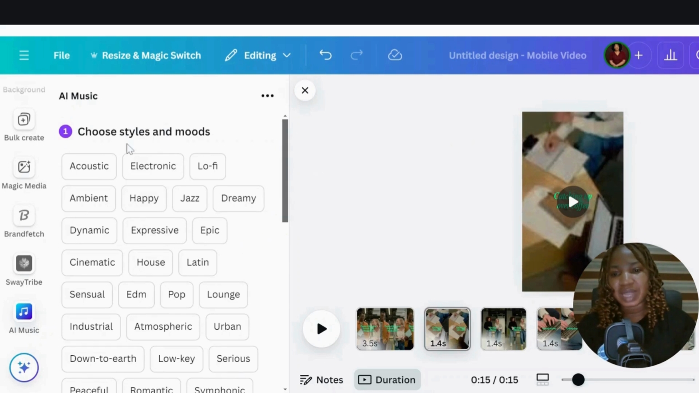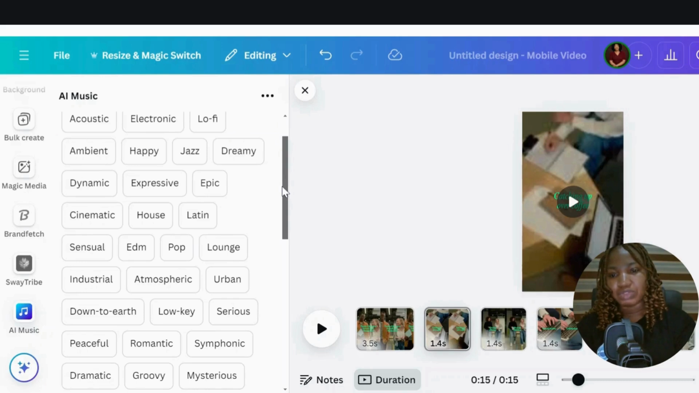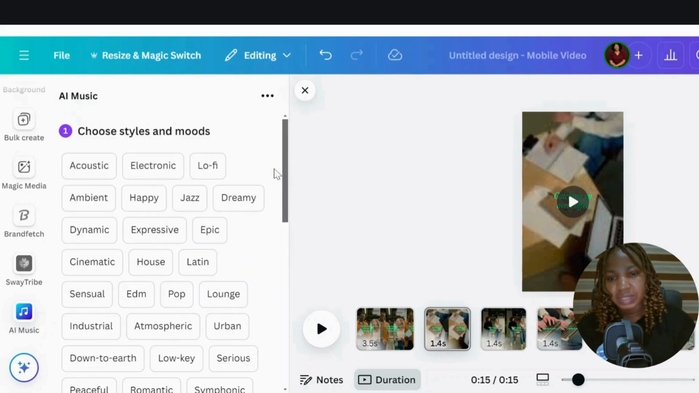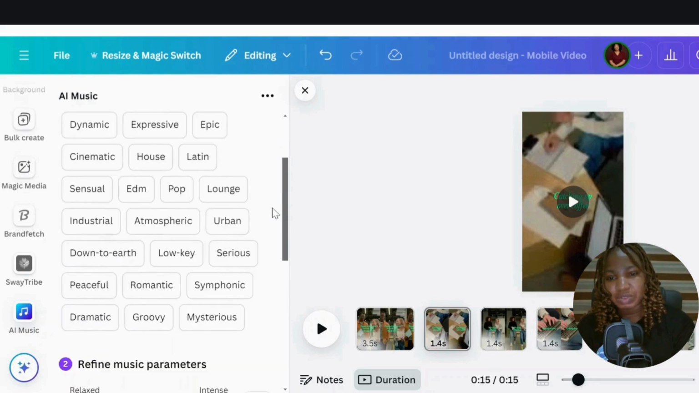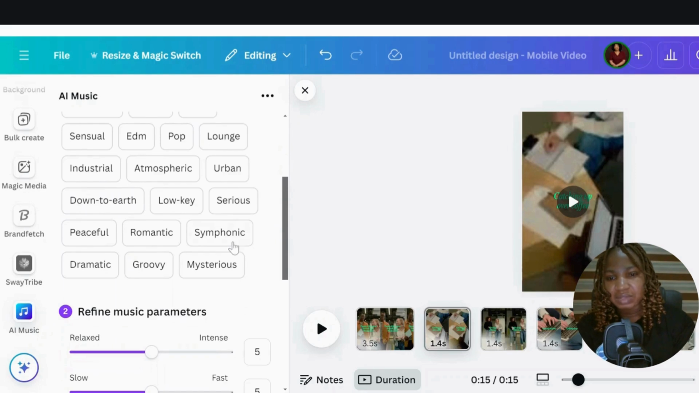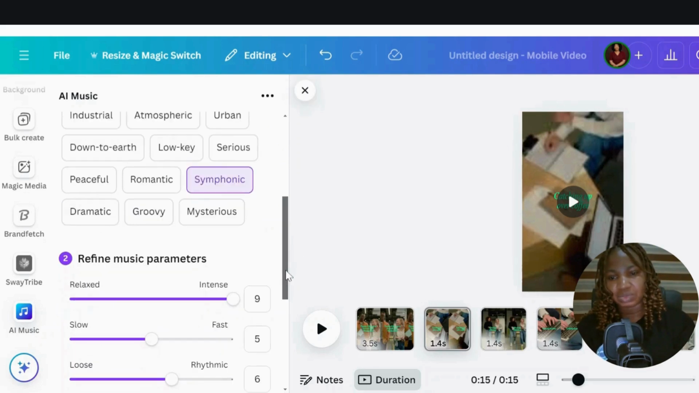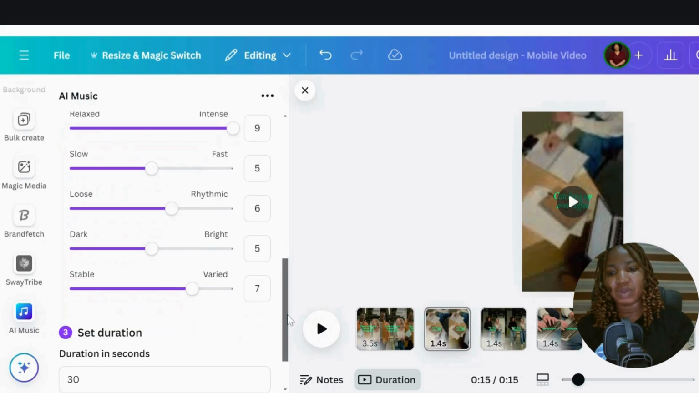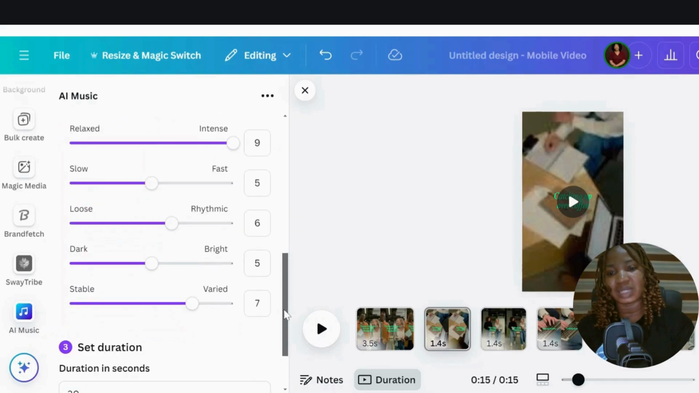So here we have different styles and moods to choose from. Let's go for symphonic, then scroll down. So you can refine your music parameters. You can increase the intensity of how relaxed the music is, or you can decrease it. You can also make it slow or fast, loose or rhythmic, dark or bright, stable or varied. So I'll just leave all these parameters in the default setting.